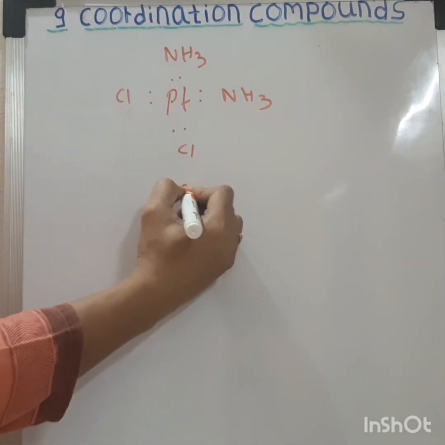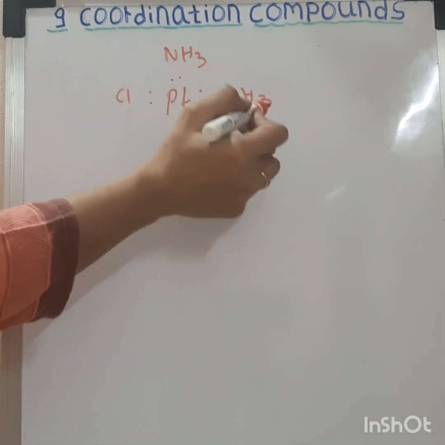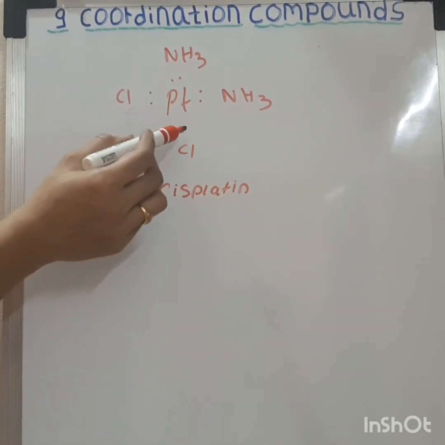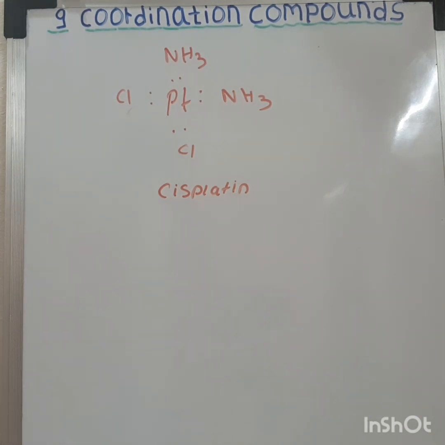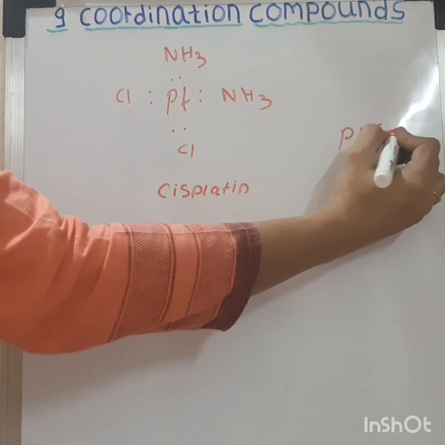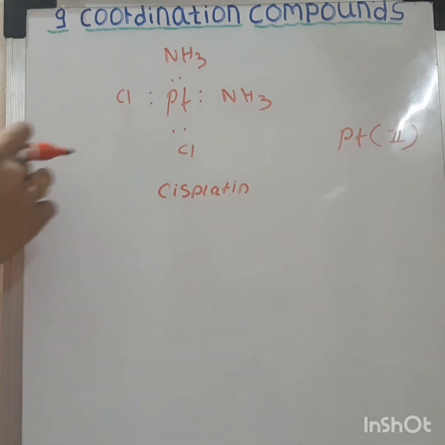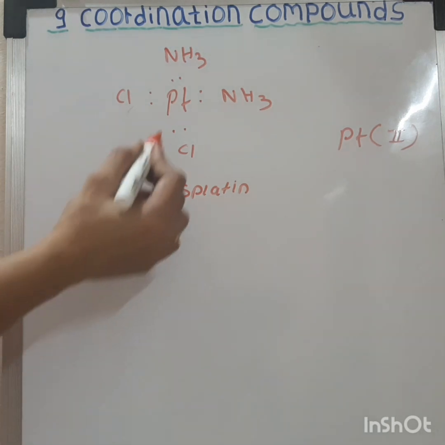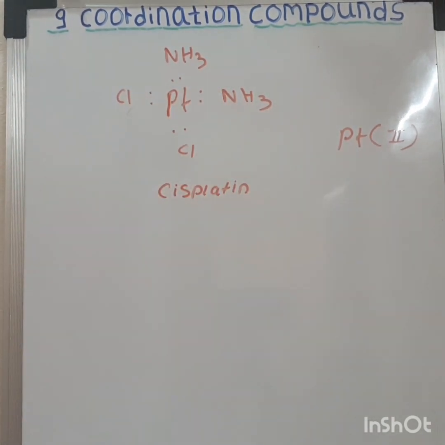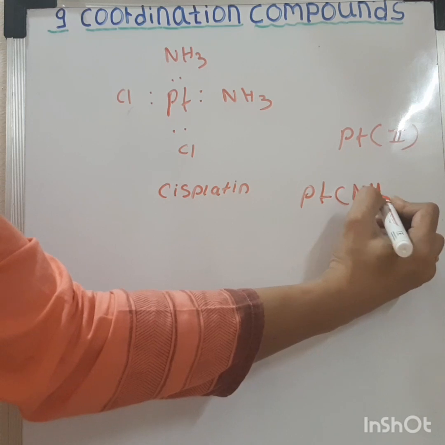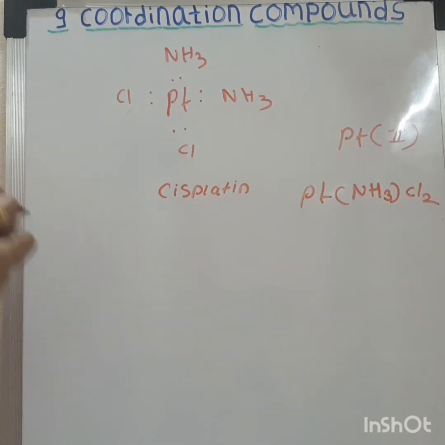In cisplatin, 2 ammonia and 2 chloride molecules are the ligands which utilize their lone pair of electrons to form coordinate bonds with the platinum. Pt(NH3)2Cl2 is cisplatin.